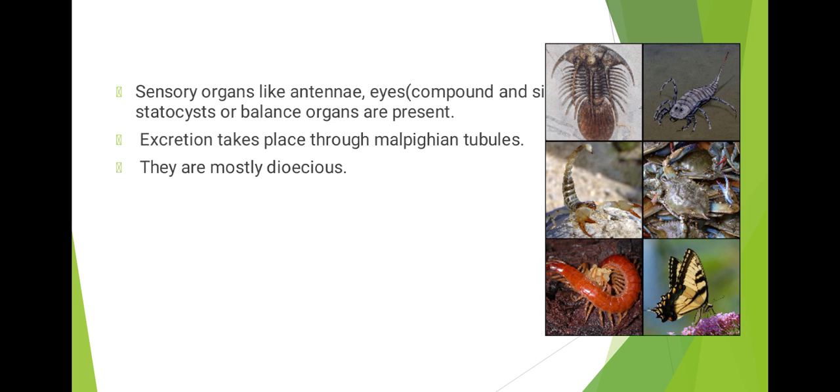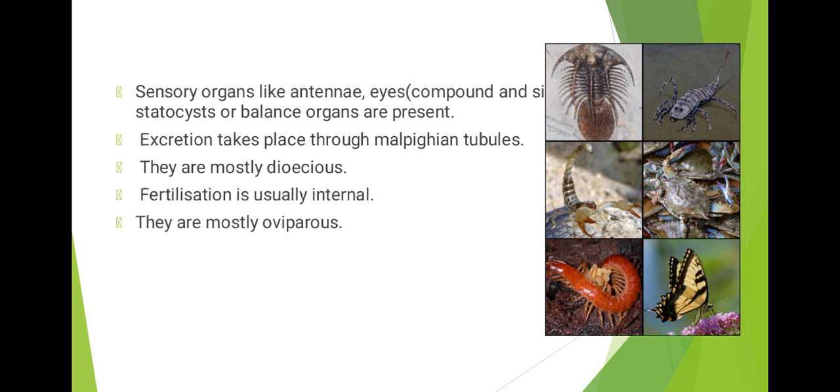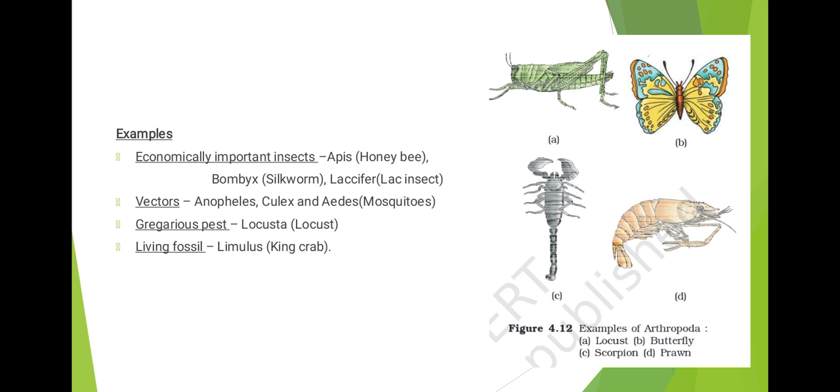They are mostly dioecious. That is, the male and the female are separate. Fertilization is usually internal and they are mostly oviparous. Oviparous means they lay eggs. The development may be direct or indirect. That is, with or without the help of a larval stage. Next we have some examples here.